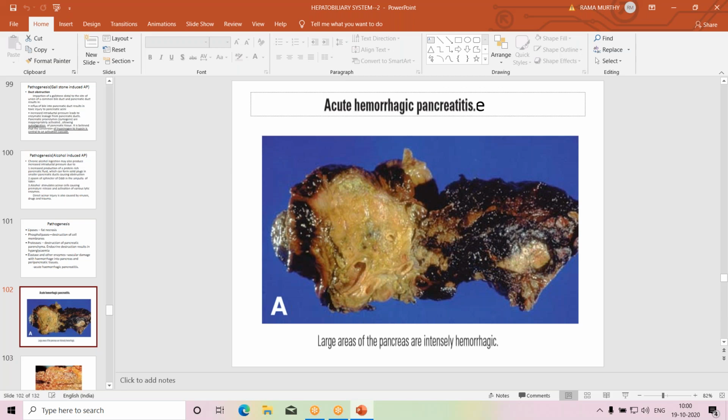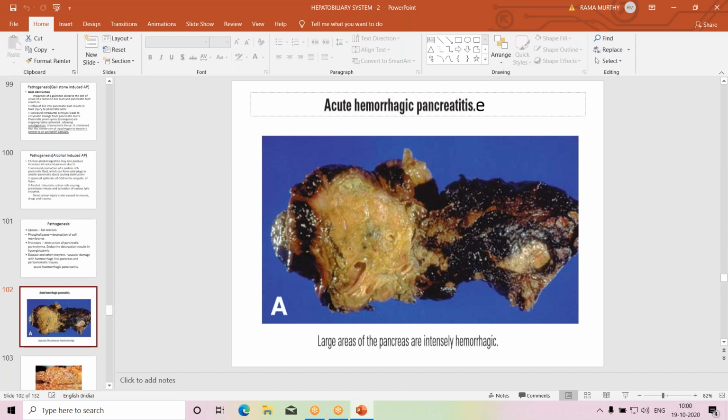Yellow appearance is because of fat tissue, yellow white because of fat necrosis, and the fatty acids may be combined with calcium, forming calcium soaps, or calcium precipitation appears as chalky white precipitates. So this is a variegated appearance which is seen in the head of the pancreas.